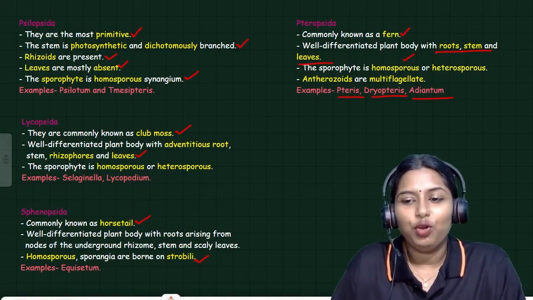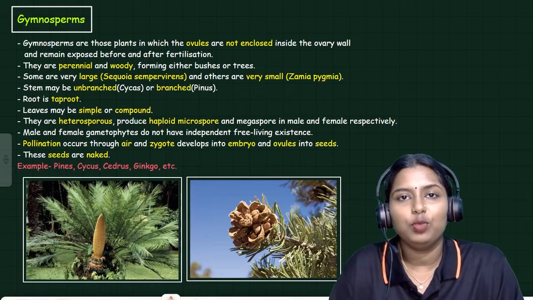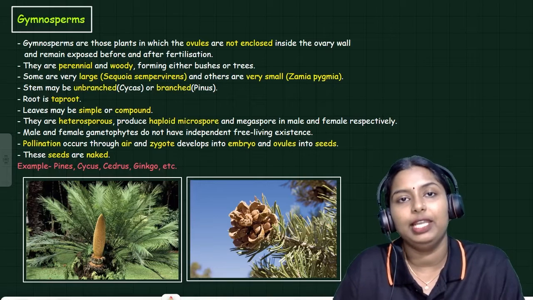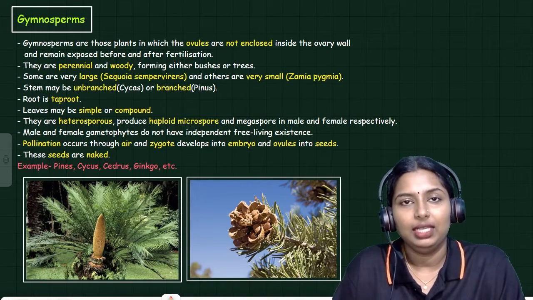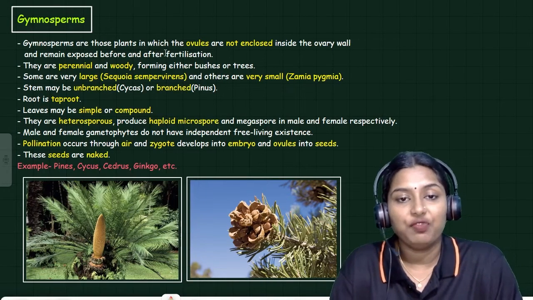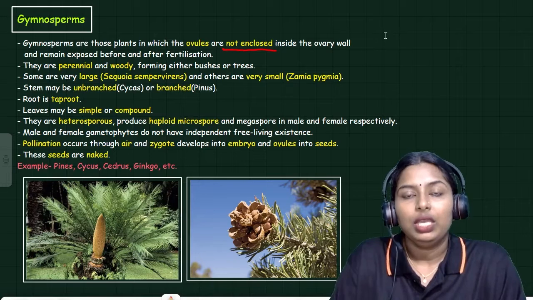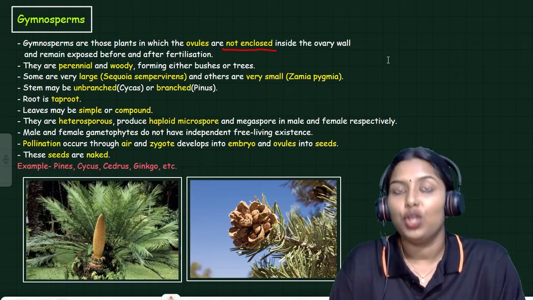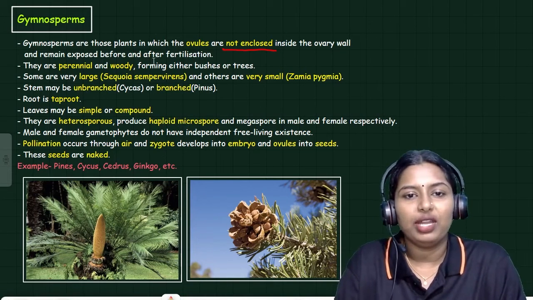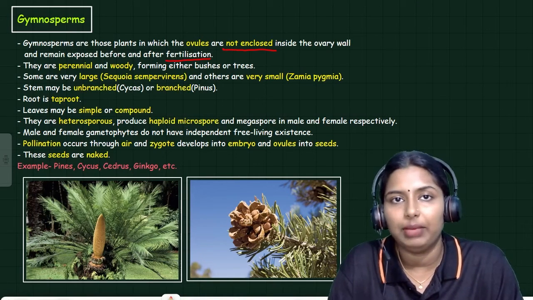So, let us move to the next type, that is gymnosperms. These are examples of phanerogamous plants. They have seeds, so they are placed under phanerogamous plants. Gymnosperms are those plants in which the ovules are not enclosed inside the ovary wall. So here the seeds are naked. They remain exposed before and after the fusion of male and female gametes.